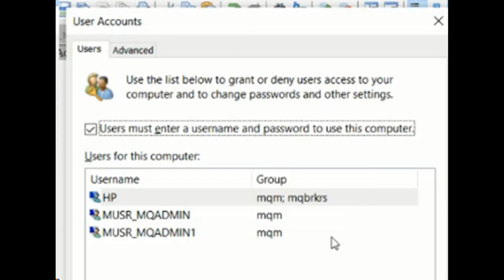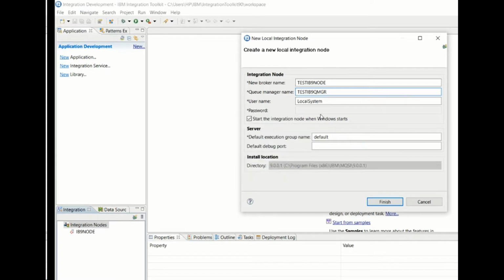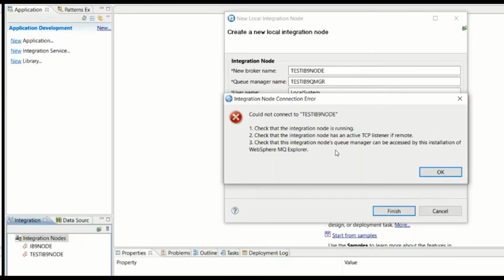Can you identify the big mistake that I made here? For many minutes, I tried lots of trial and error options. None of them were successful. I then created a new broker and a new queue manager. New broker and new queue manager were created, but here again it failed to start the broker and connect to it.